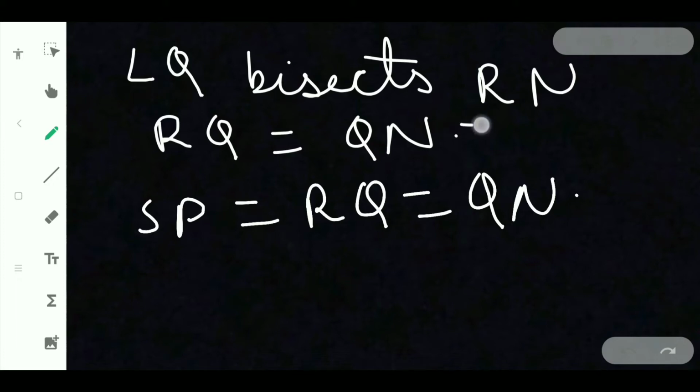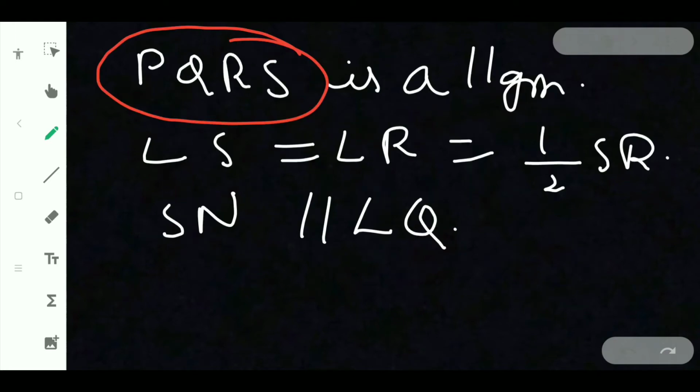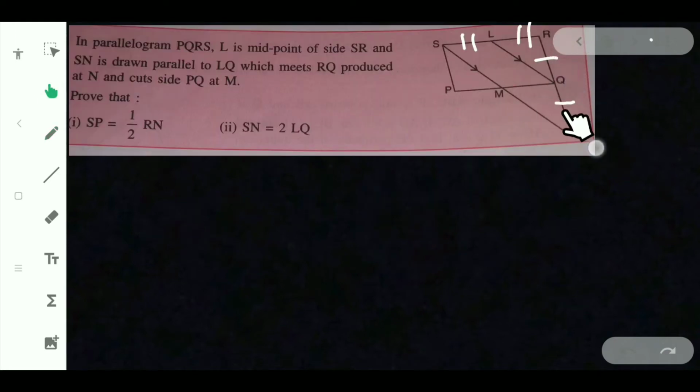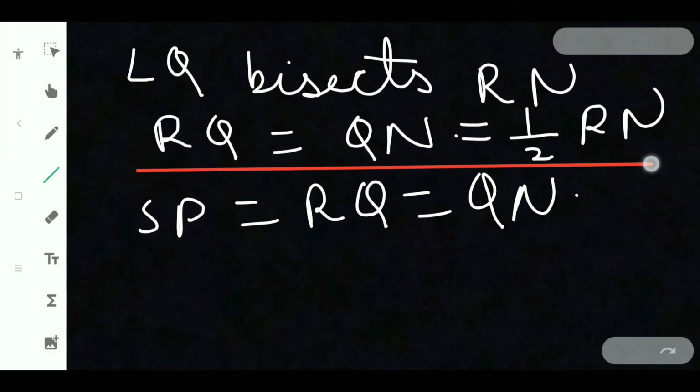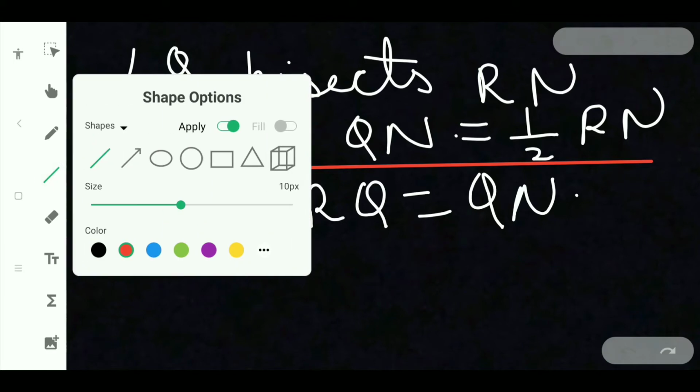So RQ is equal to QN, which is equal to half of RN, because LQ bisects RN, so Q will be the midpoint, and RQ or QN will be equal to half of the whole RN line.